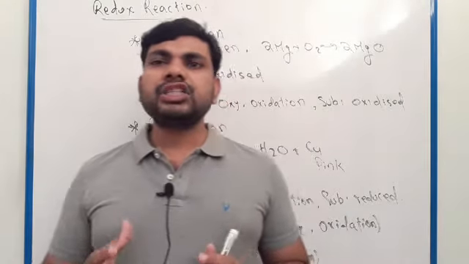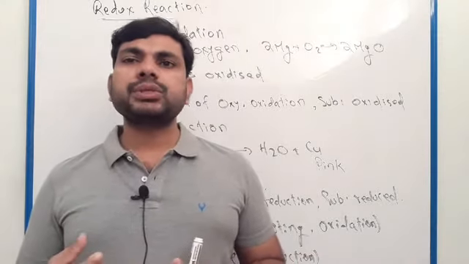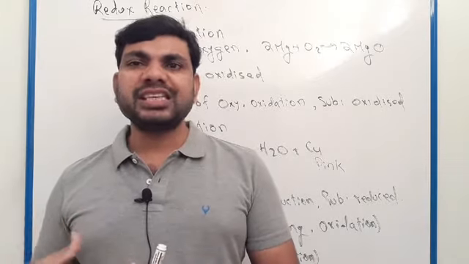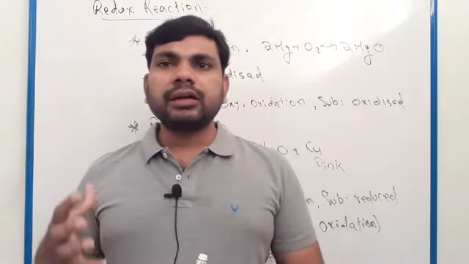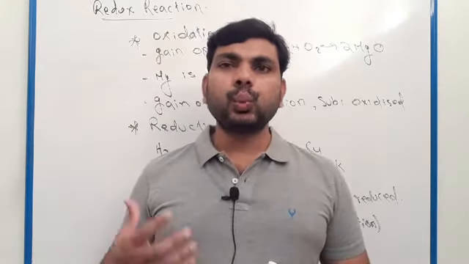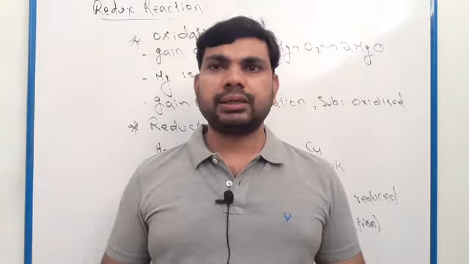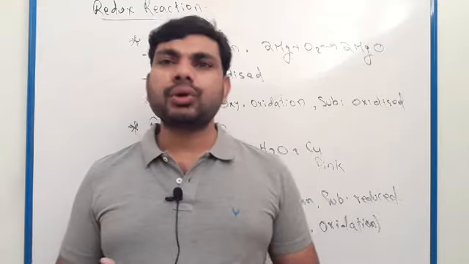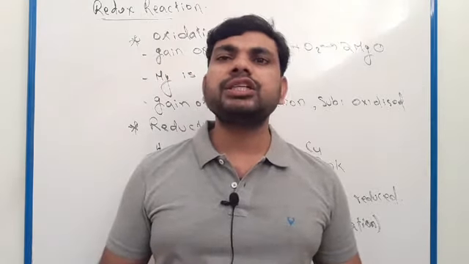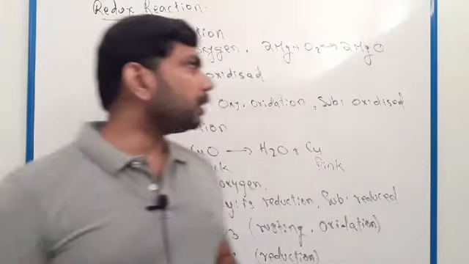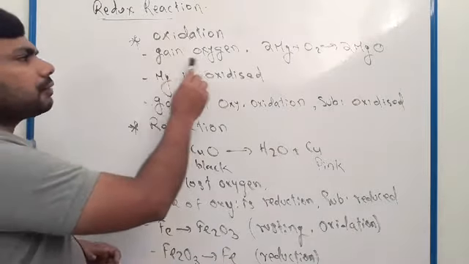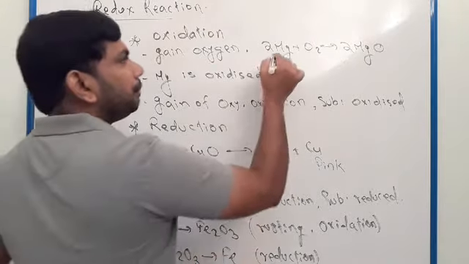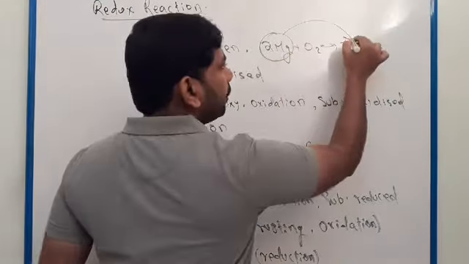We know magnesium after burning will produce a white light. Grey magnesium, it is grey in color, after burning will turn into white magnesium oxide. Magnesium after burning changes to magnesium oxide.